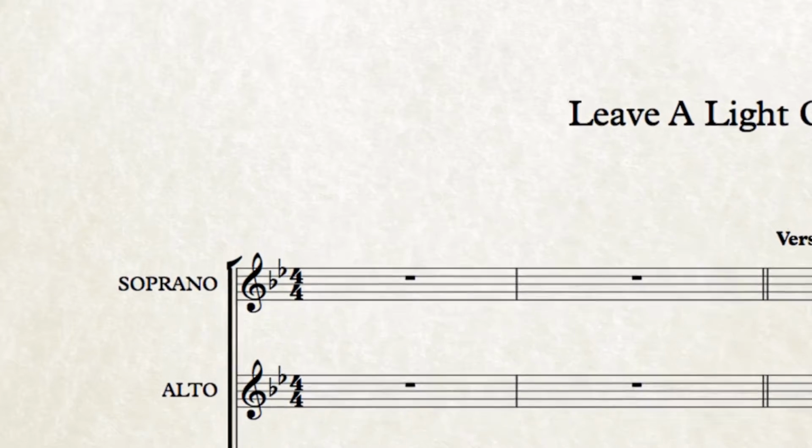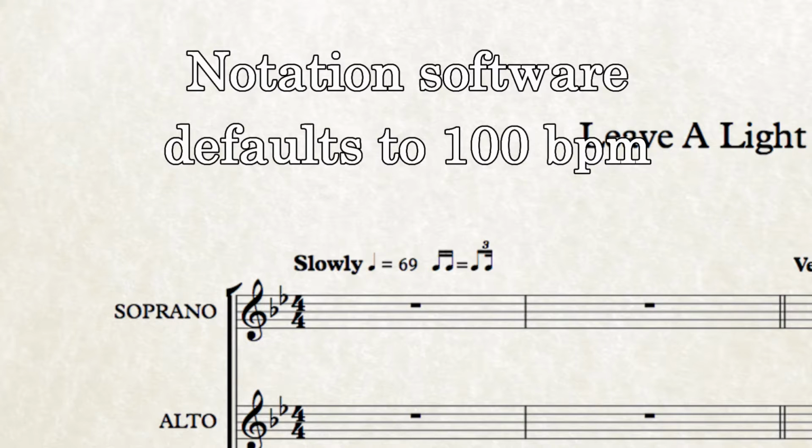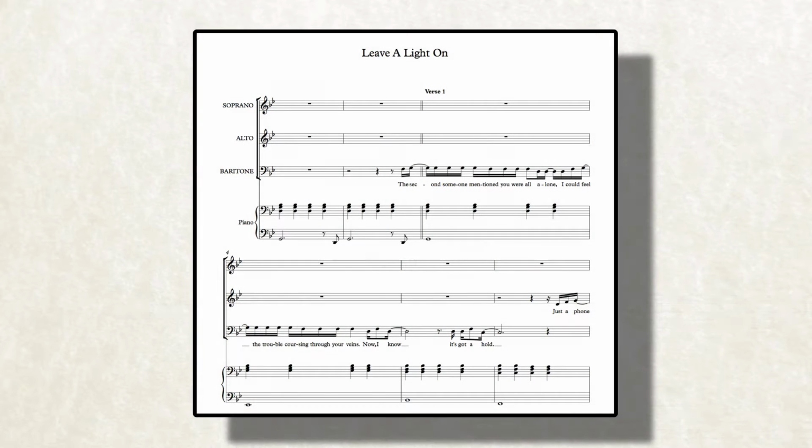Third is the tempo. Again, notation software defaults to 100 beats per minute, which might be the tempo that your song is in, but there's nothing on this page to tell the performers or conductor how fast the song is. So don't forget to put it in.